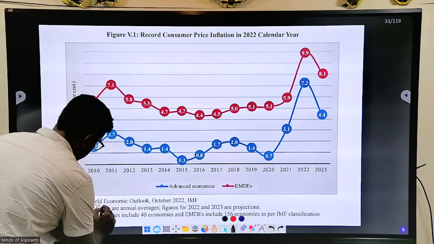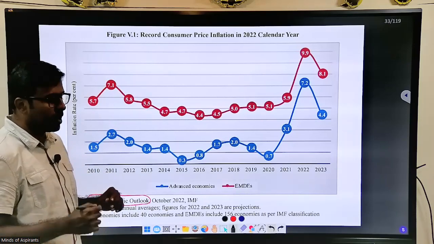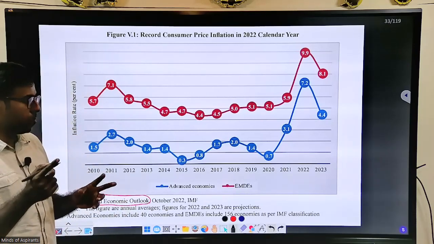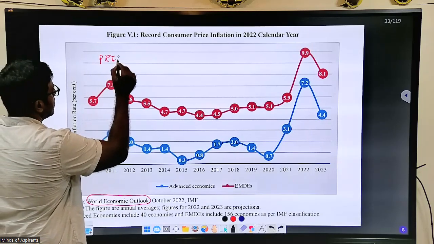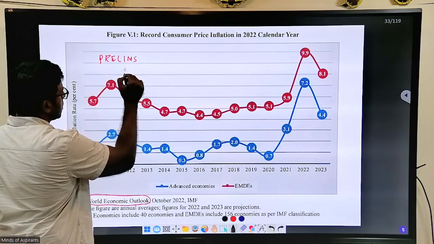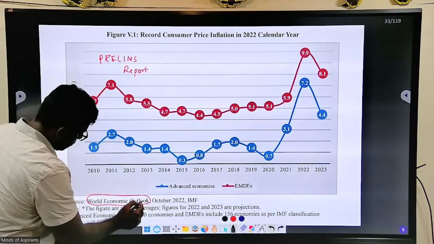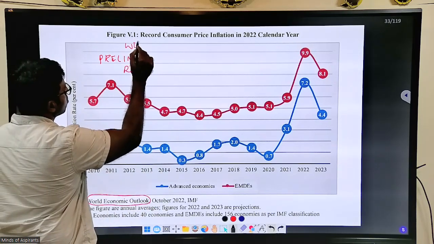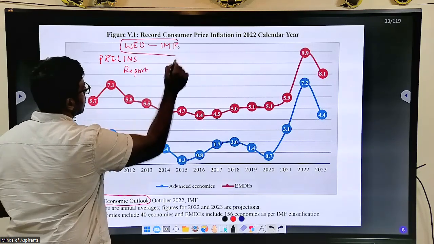World Economic Outlook. This economic survey also has these reports. Many of the questions in UPSC prelims are asked from these reports in the economic survey. World Economic Outlook, who publishes it? It is the IMF. Please note it down.